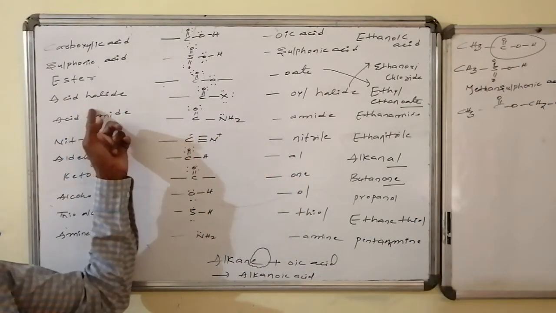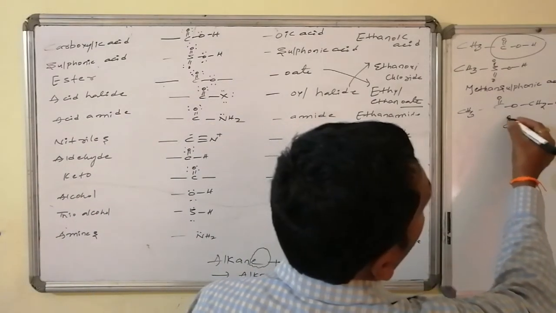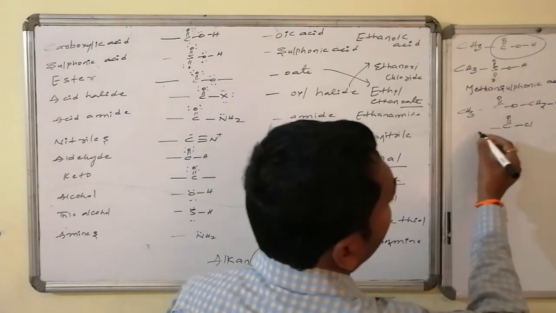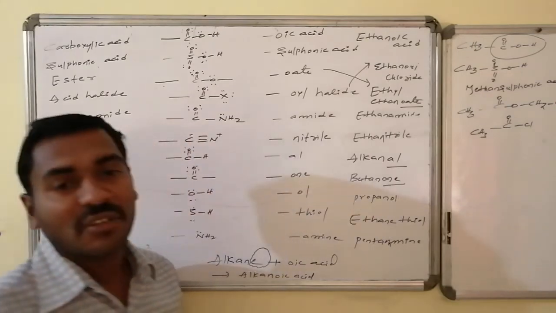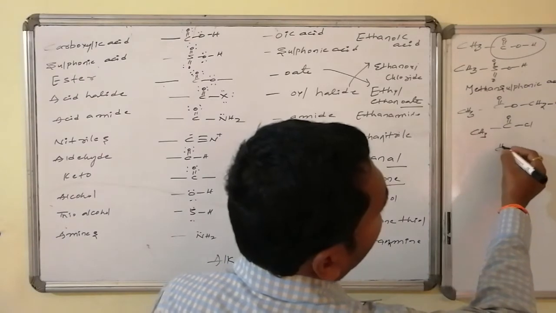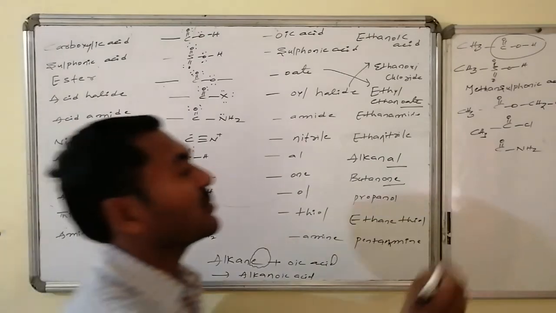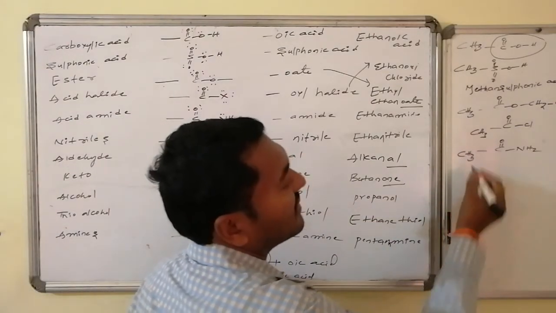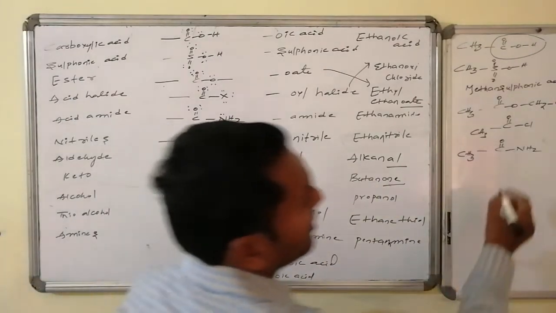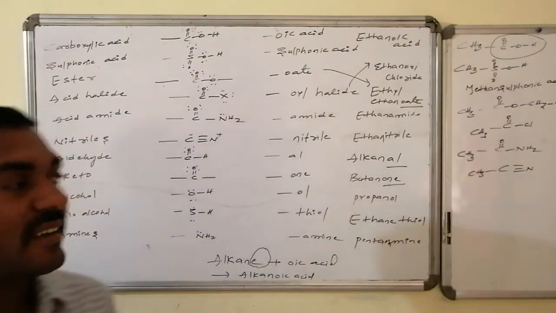Similarly, in the case of acid halides, here I want to write ethanoyl chloride. What is the acid halide group here? C double bond O over Cl. Whereas that consists of a total of how many carbons? 2 carbons. The other one is CH3. Ethanoyl chloride. Next, here it is ethanamide. Amide stands for what? C double bond O over NH2. This is amide. How many carbons am I expecting here? 2 carbons. Hence it is CH3 CONH2, ethanamide. Similarly here ethane nitrile, total 2 carbons I am expecting. Out of 2 carbons, 1 is present over there, hence it is ethane nitrile.